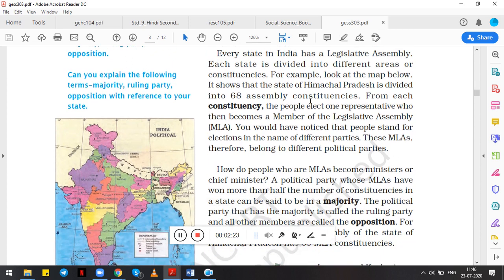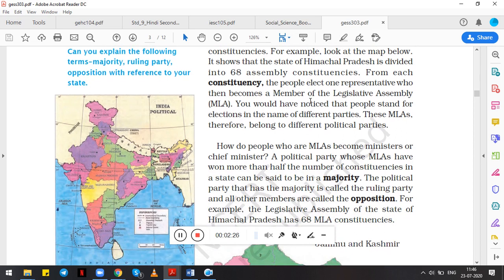For example, if we look at this map below, they have not bifurcated it in detail, but when you look at the map, they are divided into different constituencies. For example, Himachal Pradesh is divided into 68 assembly constituencies. This is your example. This is your homework. You have to write down about each and every state and their constituencies. Gujarat has how many constituencies, Rajasthan has how many constituencies, and from that you have to also show me which state has the largest number of constituencies.